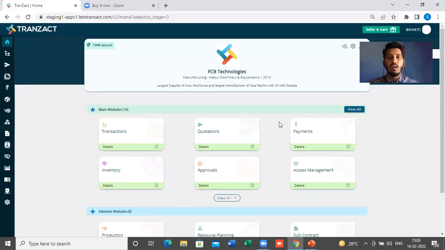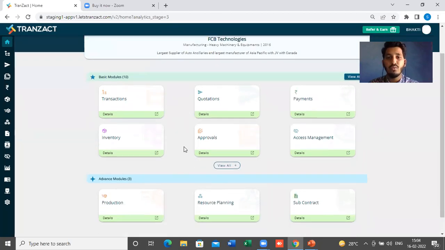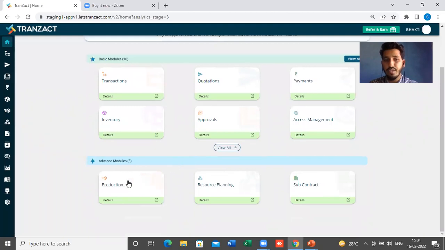Yeah. So this is the landing page, or you can call it the home page of Transact. Once you log into your page, this is the page where you will land. So, not wasting any time, I will directly go to our production module. If the production module is activated for you, good, and if not, you can also activate it from this home page. There is an option here to activate the production module.